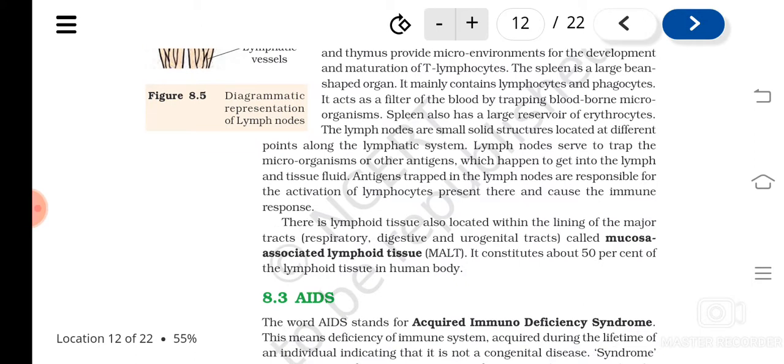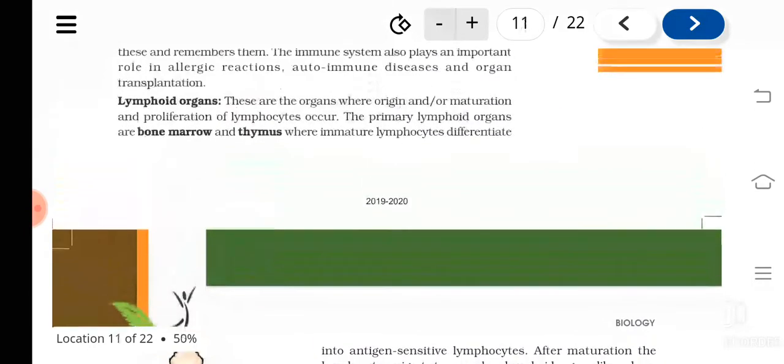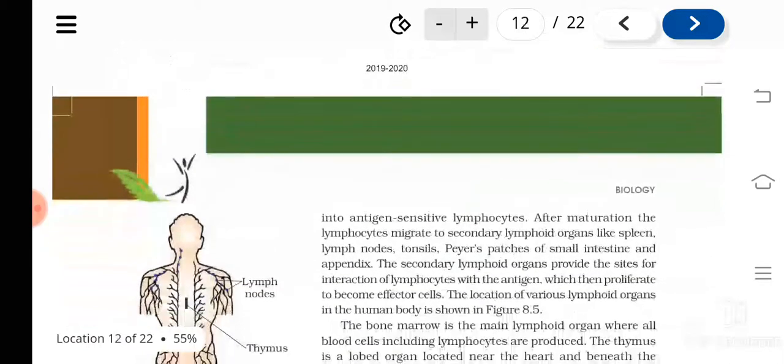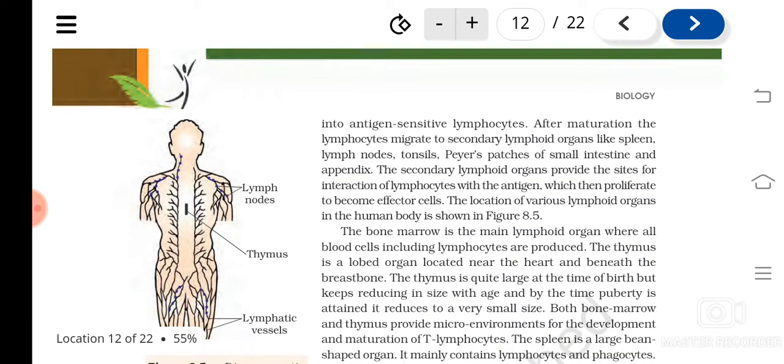So these are examples of secondary lymphoid organs. What all? The spleen. Then what else? The tonsils, lymph nodes. Tonsillitis you might have heard. Peyer's patches of the small intestine, etc., are examples of secondary lymphoid organs. And what are secondary lymphoid organs?